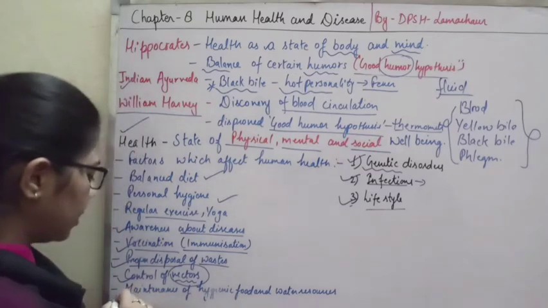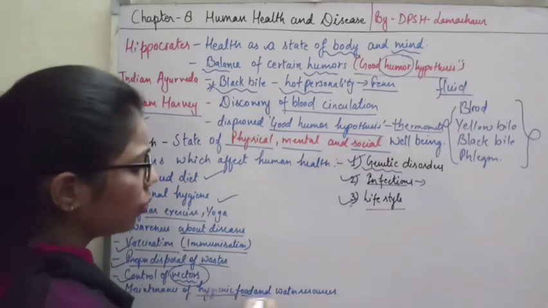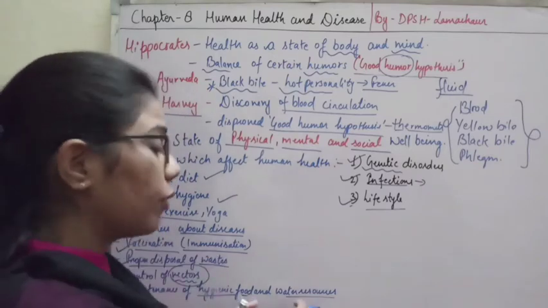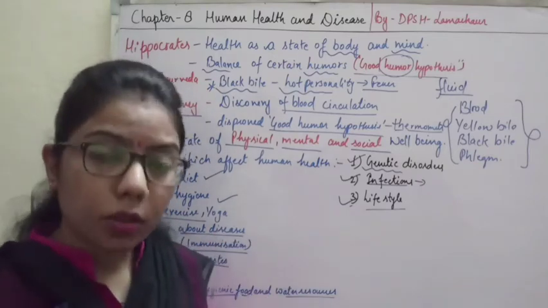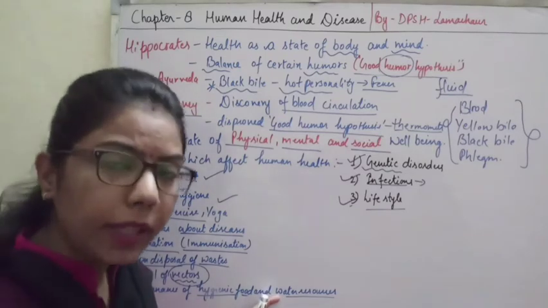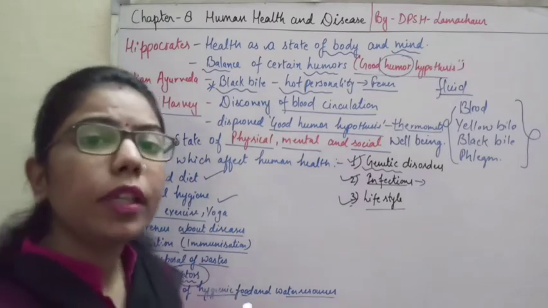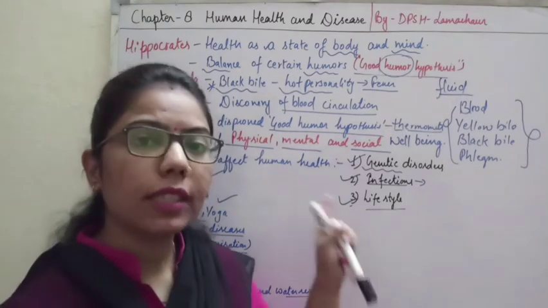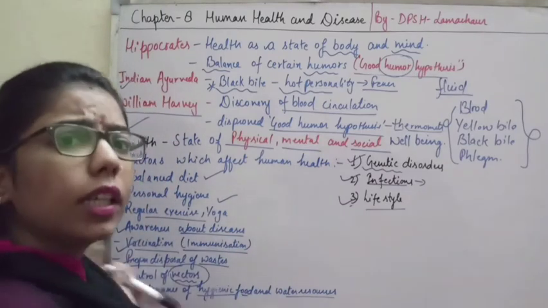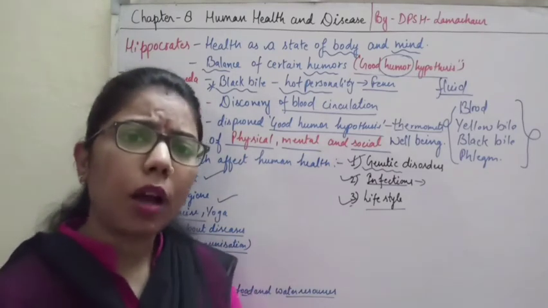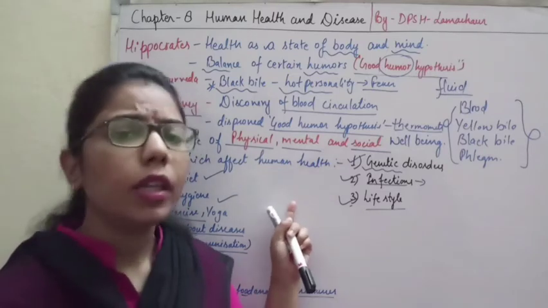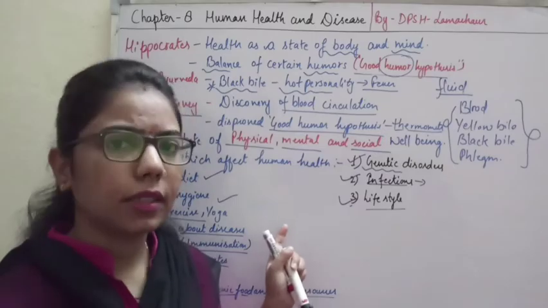Okay, then another one, maintenance of hygienic food and water resources. So from wherever the food is coming, or from wherever the water is coming, the resources should be clean. There must be proper maintenance so that there will be no such type of diseases in our body. Okay, so wholesome, we can say that health is somehow a summation of all these things. If anything gets disturbed, it will give rise to disease.